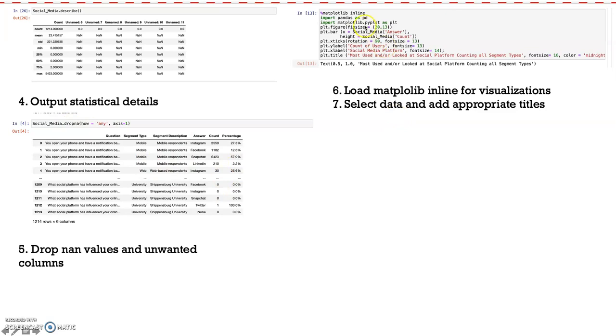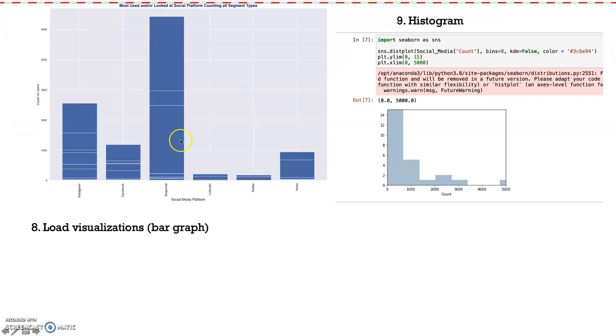So we're importing matplotlib inline. So we're importing pandas as pd, and then we're just essentially filling out the information to create a bar chart, which is right here. And now what we're looking at here is the most used and or looked at social media platform, counting all the segment types. So we're including all the segment types in the counts. So all the participants in both questions, as well as all the things that they could have voted for. Again, the only ones that are common in both questions are Instagram, Facebook, and Snapchat, but this is just including all of them to see how they line up.